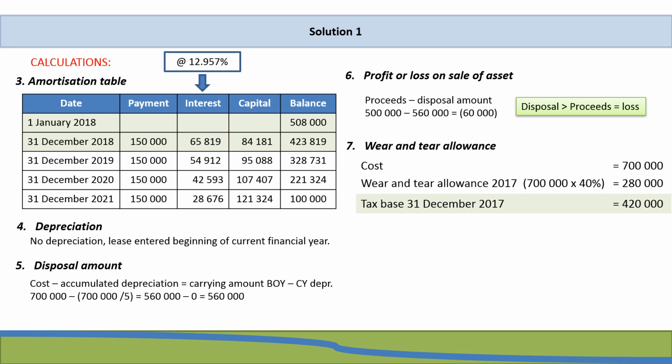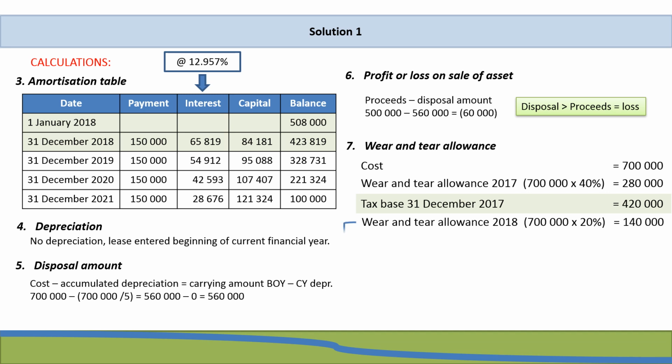We are, however, dealing with the 2018 financial year, and therefore the information told us that for the remaining 3 years, TOC Limited would be entitled to a 20% deduction per year, and it's not a portion for a portion of the year. So that means that the wear and tear allowance for 2018 will be 700,000 multiplied by 28%, which is 140,000 Rand.